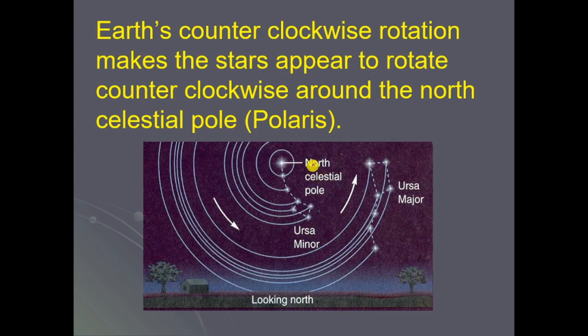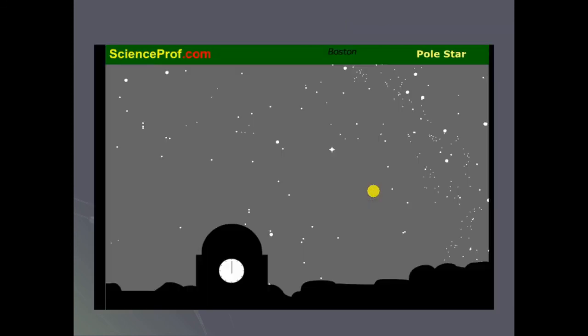Earth's counterclockwise rotation makes the stars appear to rotate counterclockwise around the north celestial pole, or Polaris. This is the north celestial pole. This is Ursa Minor and this is Ursa Major. Looking north, these stars appear to rotate counterclockwise around the north celestial pole. So the stars, if you observe, are moving in a counterclockwise direction. This is just a figure to show it.